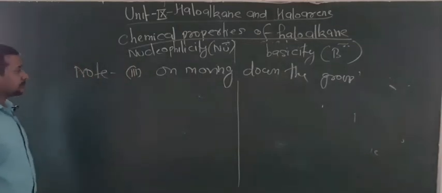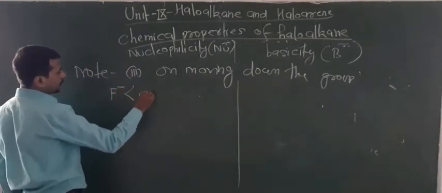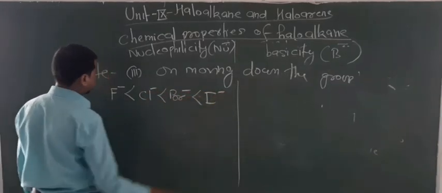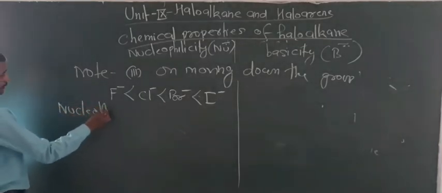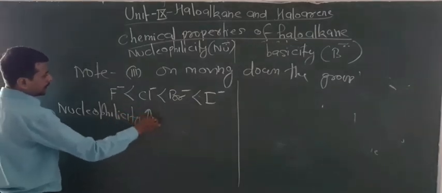On moving down the group, fluorine, Cl minus, Br minus and I minus. So what happened basically? Nucleophilicity increases.